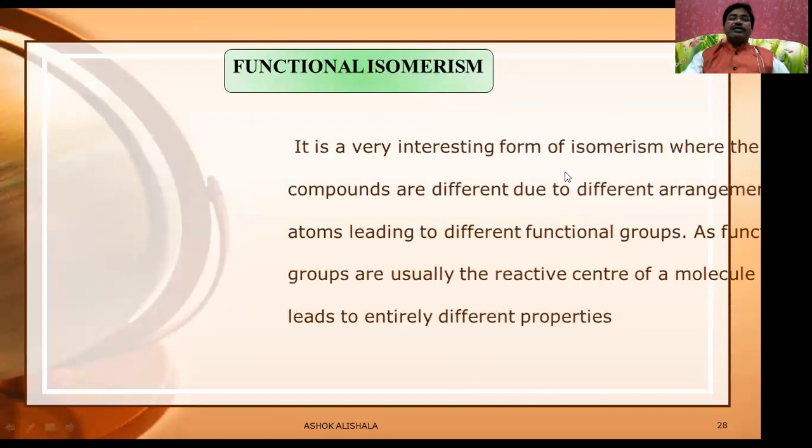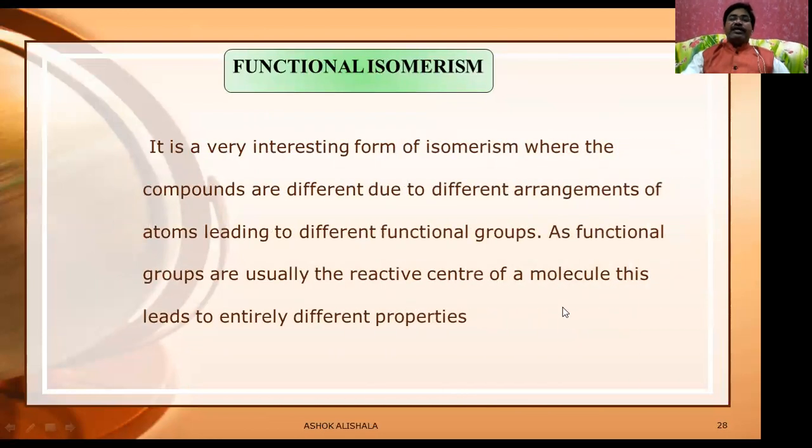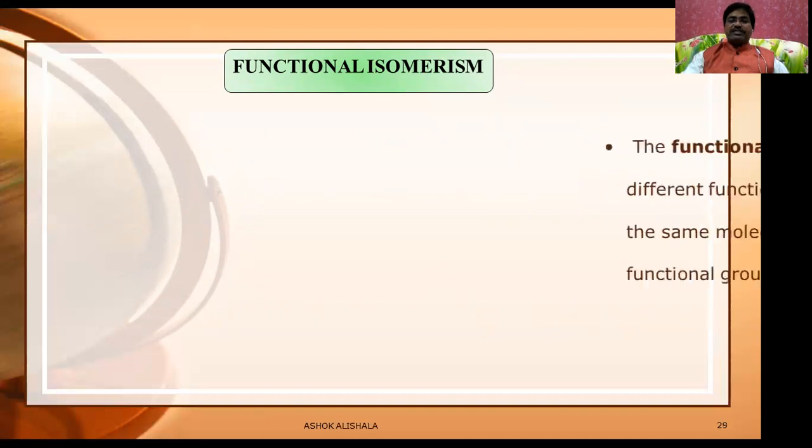Now let us see another structural isomerism, which we call functional isomerism. What is this functional isomerism? Let us see. It is a very interesting form of isomerism where the compounds are different due to different arrangement of atoms, leading to different functional groups. As functional groups are usually the reactive centers of the molecule, this leads to entirely different properties.